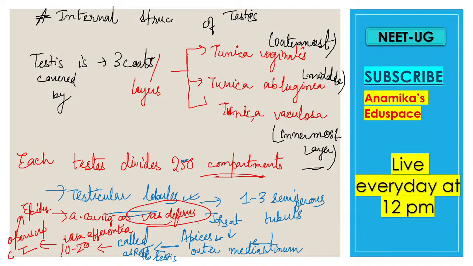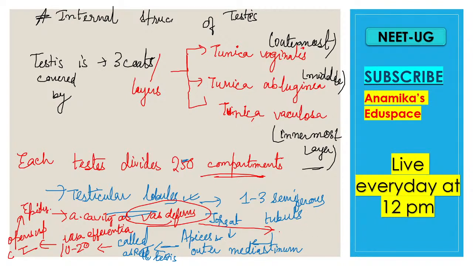It coils around the urethra and it dilates to form the ampulla, and it receives the seminal vesicle, and now the vas deferens forms the ejaculatory duct, and then it opens up into the prostatic urethra. Okay, so this was after the vas deferens.